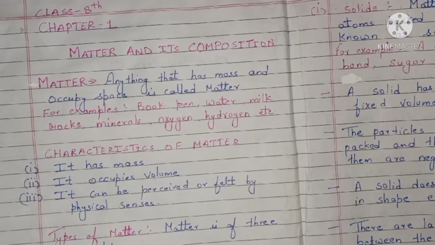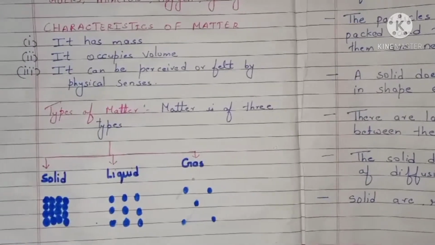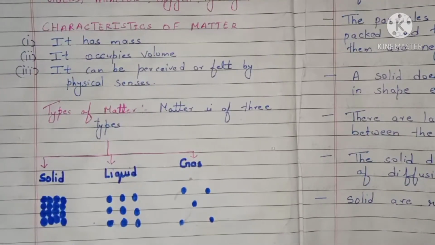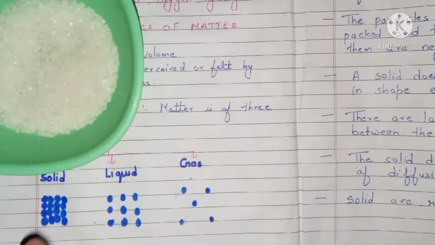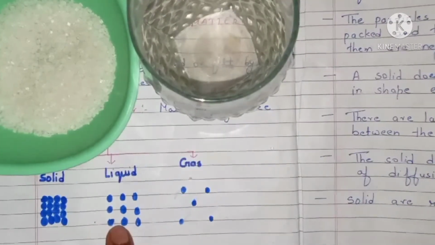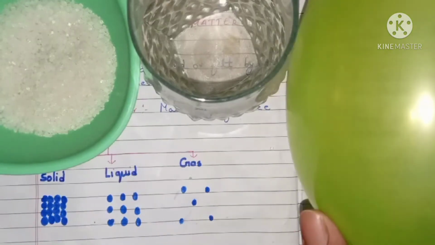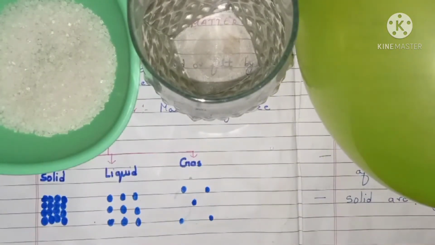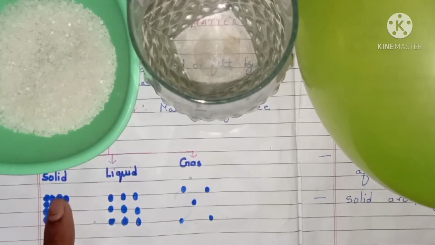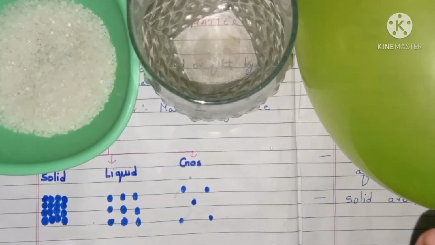Now students, we have three different types of matter. First, solid. We have some sugar, so we can say this sugar is a solid. Second, we have some water in a glass, so we can say this water is a liquid. And third, we have a balloon, and inside this balloon we have some air, so we can say this balloon is an example of gases. So we have three different states of matter: first solid, second liquid, and third gases.